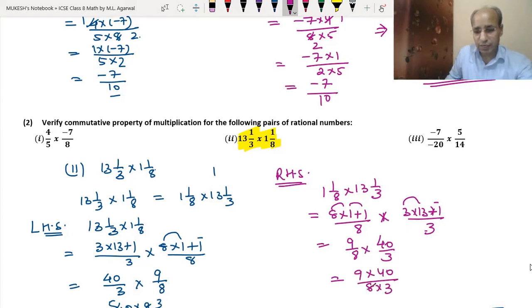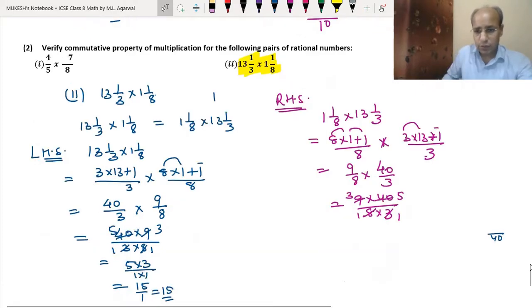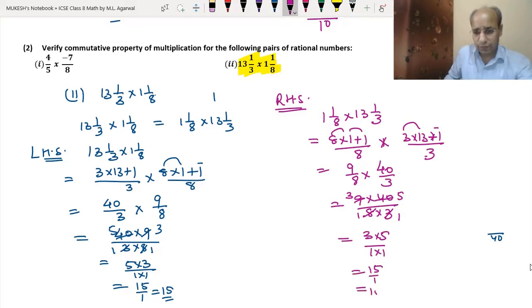See, 8 and 40 can be divided. 8 5 is 40. 8 1 is 8. 3 and 9 can be divided. 3 1 is 3. 3 3 is 9. So we got 3 into 5 upon 1 into 1. That means 15 upon 1, which is equal to 15.